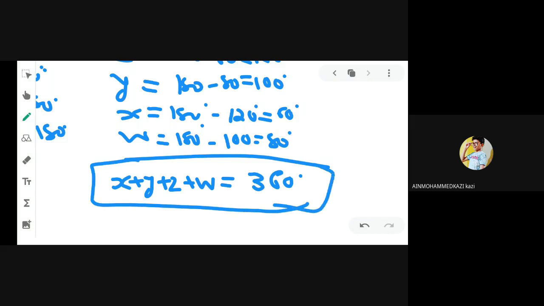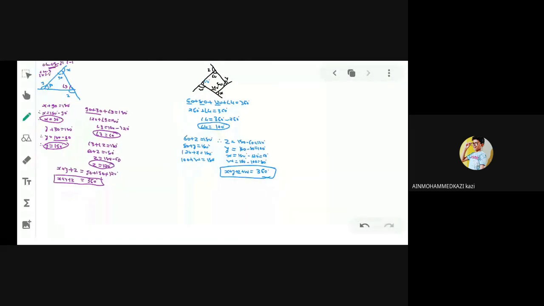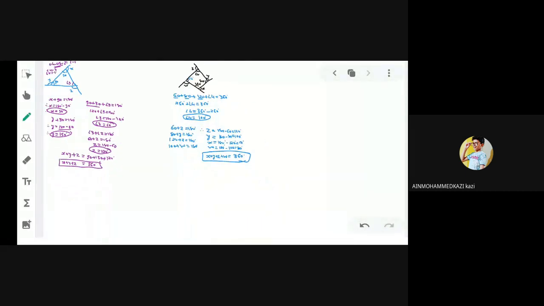Now please see the last theory. Yesterday I explained to you the angle sum property for exterior angles: for any polygon, it is always 360 degree. Now you can see in these two questions, in the first question it is a triangle, in the second question it is a quadrilateral.